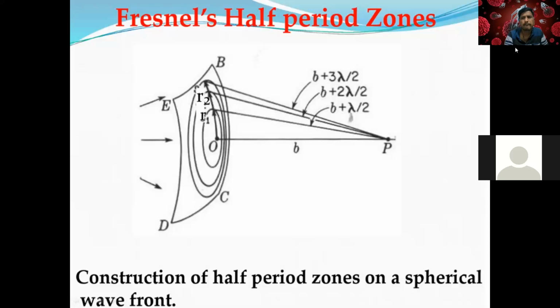Did you guys complete the Fresnel half period zones? Yes, Gautami, yes. Others? Did you go through it? What are the differences? If I ask a question, is the area of every zone constant or different? What does it depend on? Area of the half period zone, does it depend on the wavelength? Yes or no?